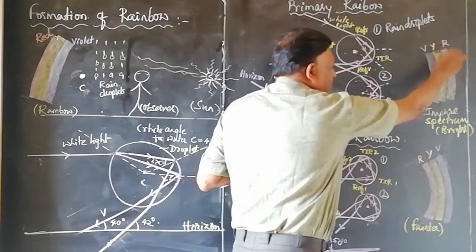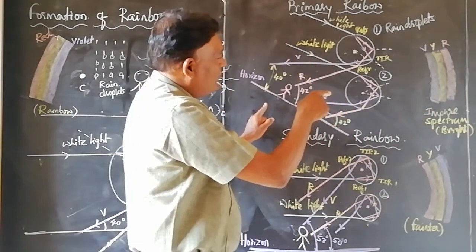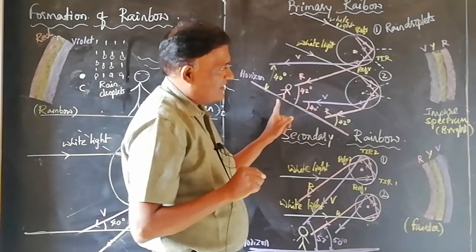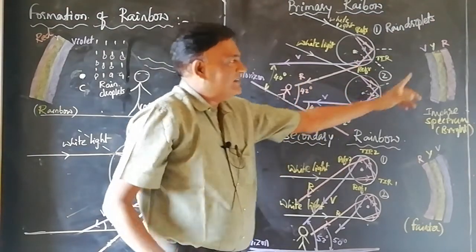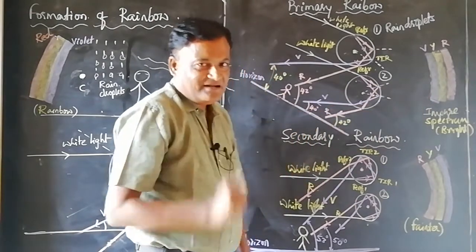Then the locus of all the points from where the red color is received by the observer is an arc. That's why rainbow is always arc shape, not a rectangular strip.